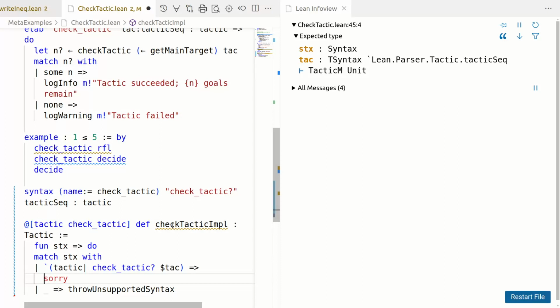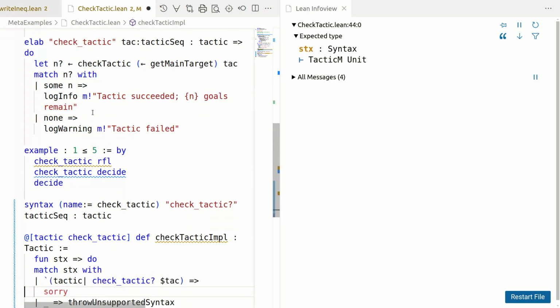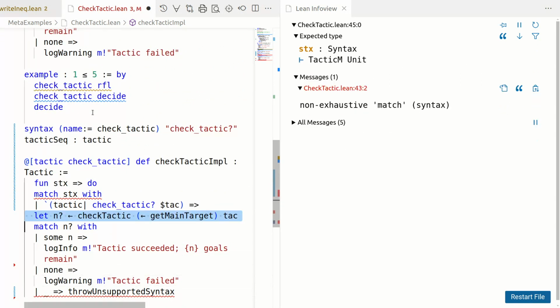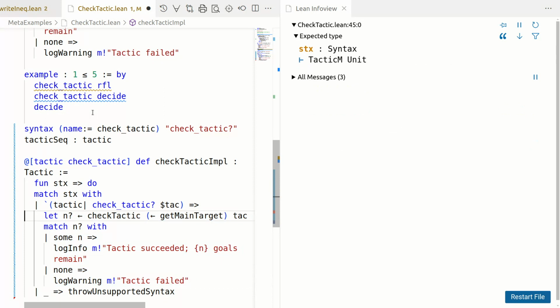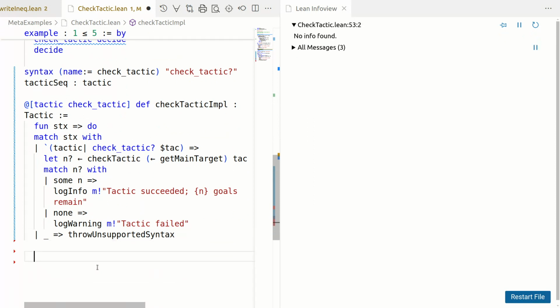We can see that we want a tactic M unit, which is exactly what we had here. So let's put this in the place of the sorry, and then I have to indent it correctly to nest it. And now we have our check tactic question mark, which is exactly like check tactic, except that it's implemented by first defining the syntax and then the implementation.